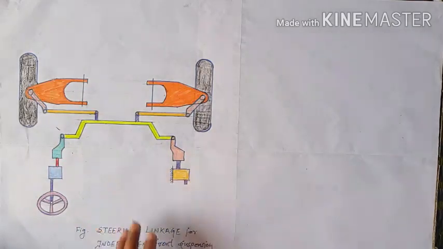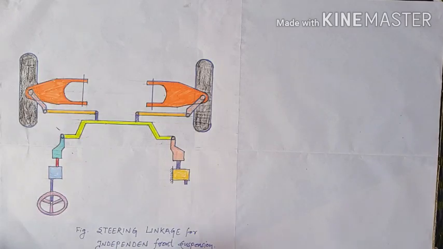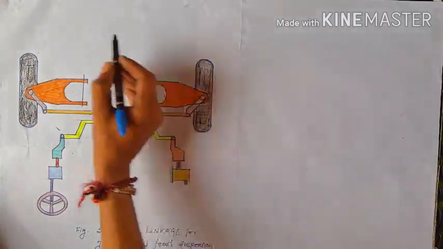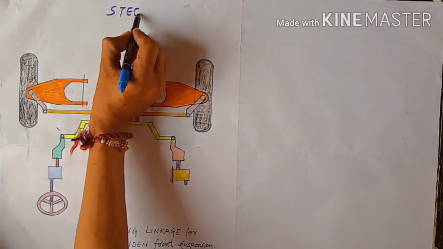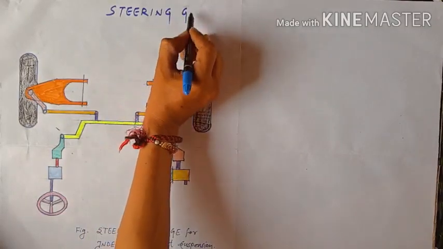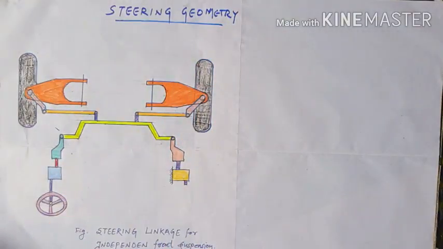On your screen you can see the independent front suspension. So what is the meaning of independent front suspension? Let's start with a quick approach. Normally, our steering system is totally about the steering geometry. Remember, steering geometry.